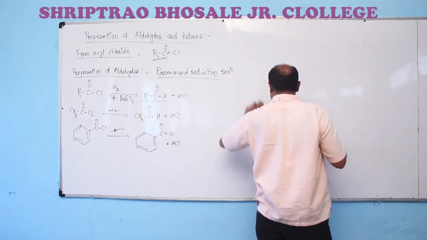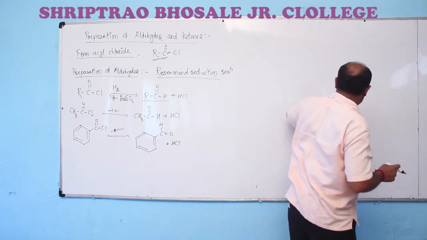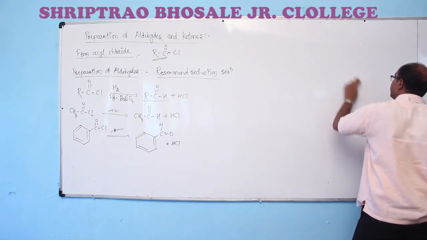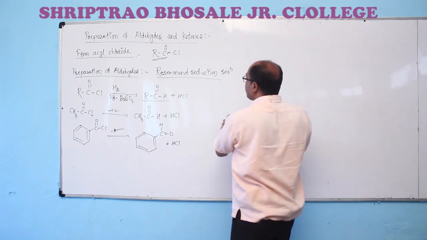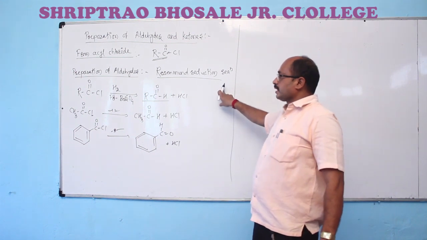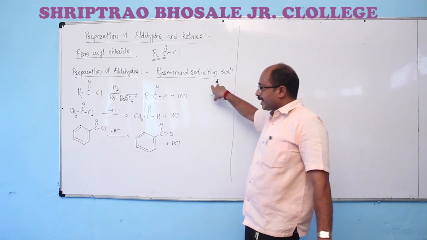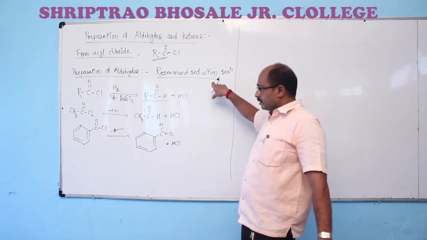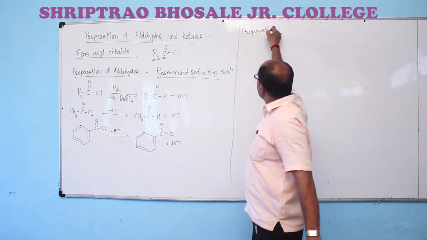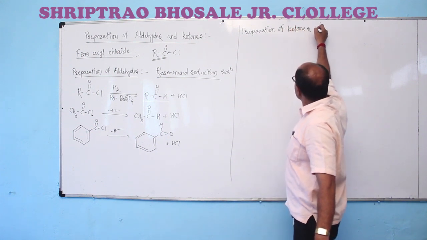The next, which is having the difference, is the preparation of ketones from acid chloride. That reaction involves the difference. How is it different? Ketones cannot be prepared by using this Rosenmund reaction, where the ketones are not prepared by the reduction reaction of acid chlorides. So, we are having the preparation of ketones from acid chlorides.